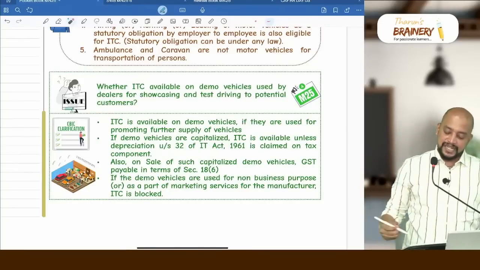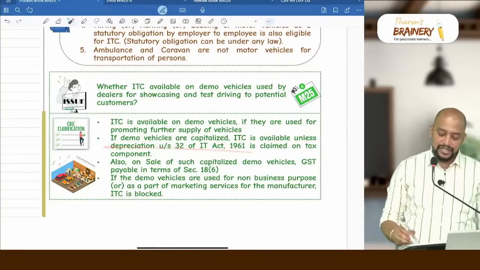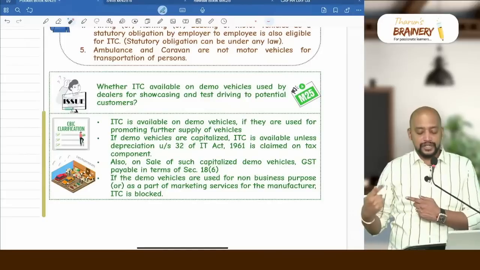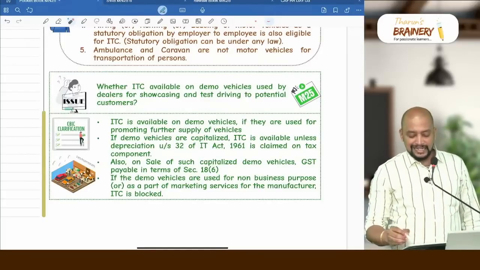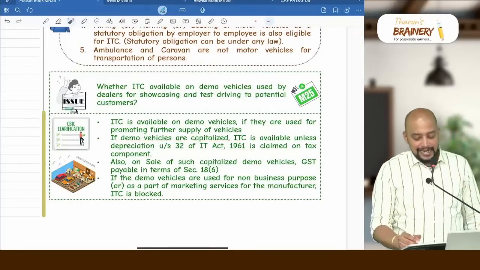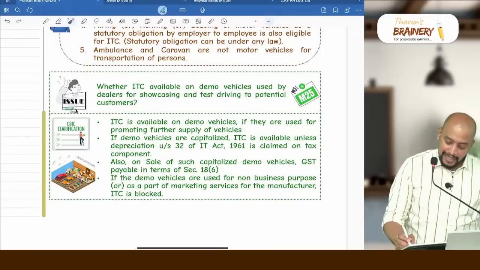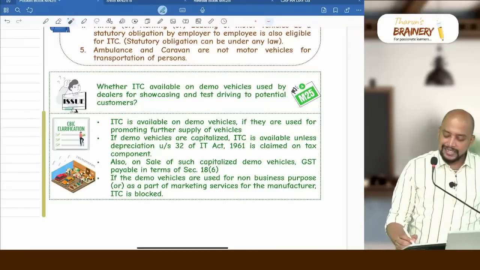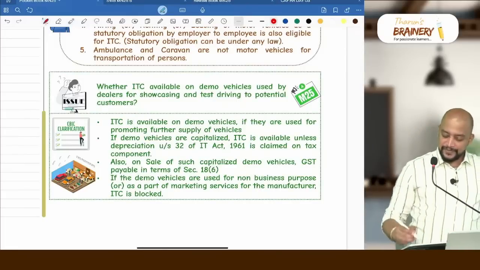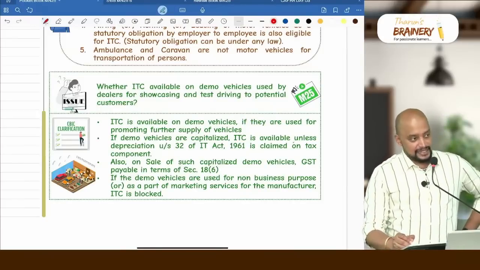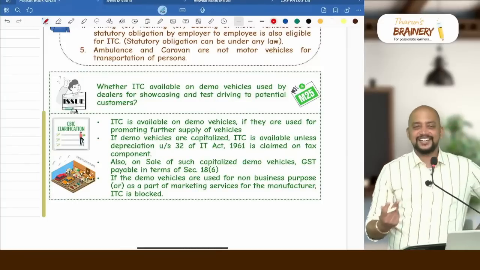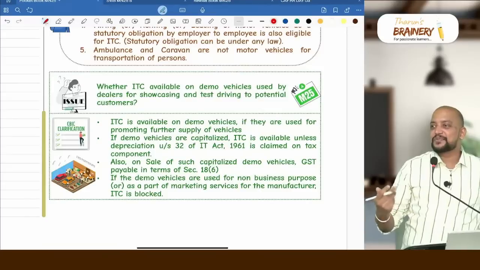So if the demo vehicle is purchased, ITC is available unless depreciation under section 32 is claimed on the tax component. So if demo vehicles are capitalized, ITC is available unless depreciation is computed on the tax component.